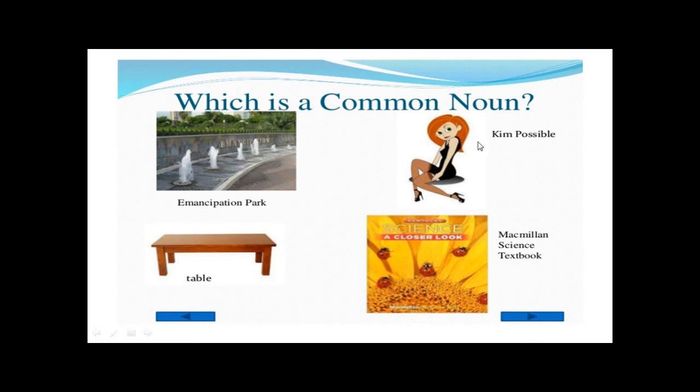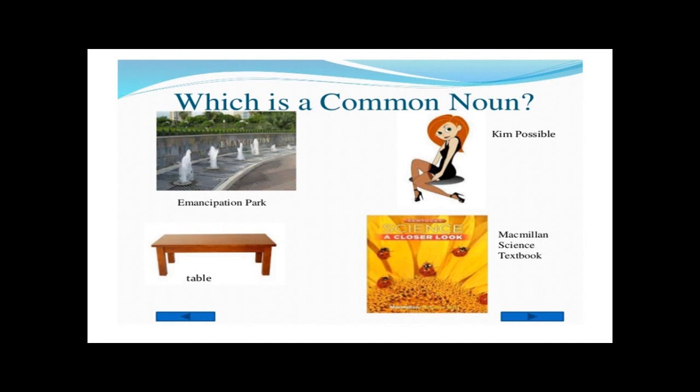I have here Kim Possible, and this is a famous cartoon character, Kim Possible. Okay. I have here table, and I have Macmillan Science textbook. Now, which one of these is common and not proper?